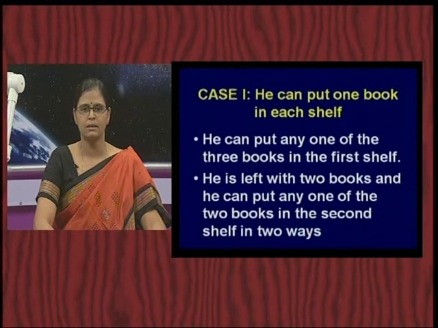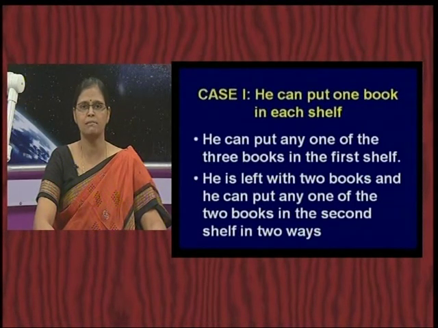Now let us look at the case where he can put 1 book in each shelf. Now he can put any one of the 3 books in the first shelf, or he is left with 2 books and he can put any one of the 2 books in the second shelf in 2 ways. I hope you are able to understand. So we are looking at the situation where he can put 1 book in each shelf. So if he wants to put 1 book in each shelf, he can put any one of the 3 books in the first shelf. For the first shelf, out of the 3 books he has a choice.